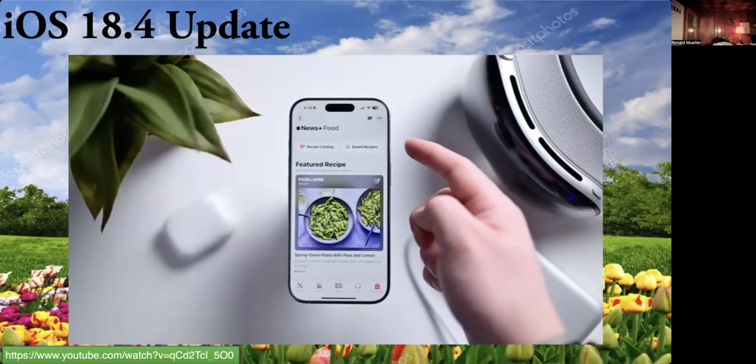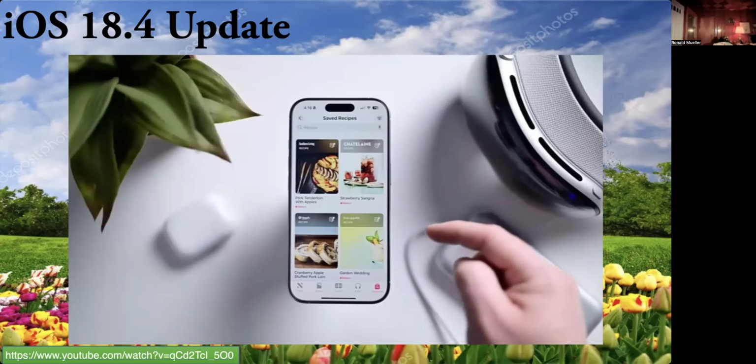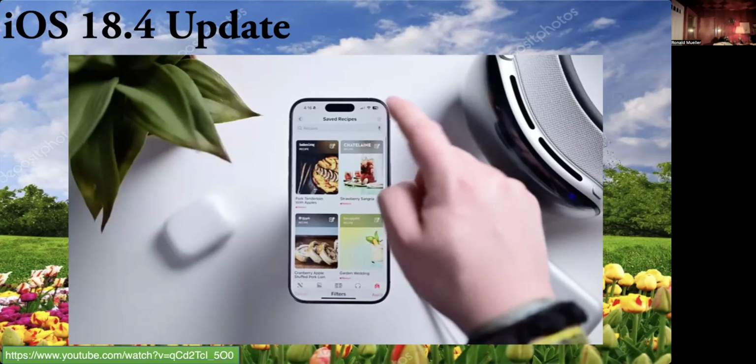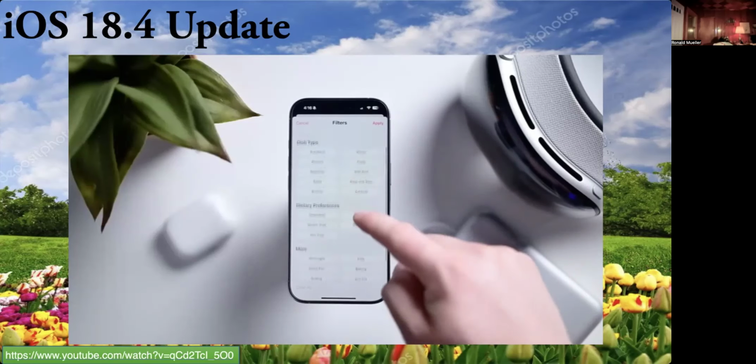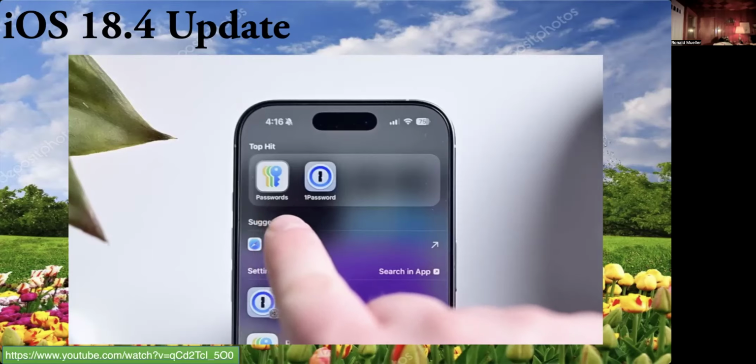Like I said, there's a full recipe manager here, so you can save and share the ones you love. And yes, your saved recipes can be filtered too. I'm a little surprised this wasn't broken out into its own app, like Passwords. But I guess it makes sense since the source is basically just a bunch of publications inside of Apple News.